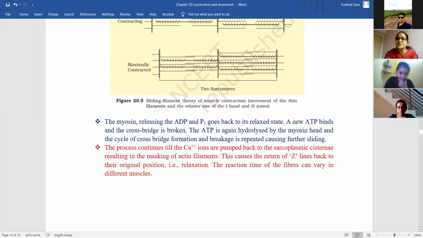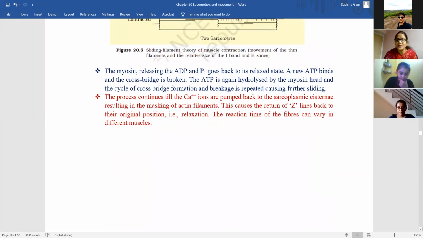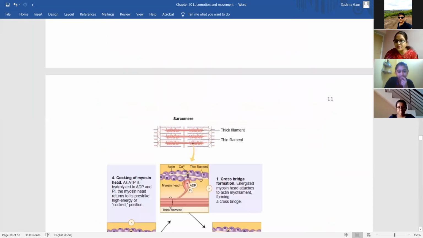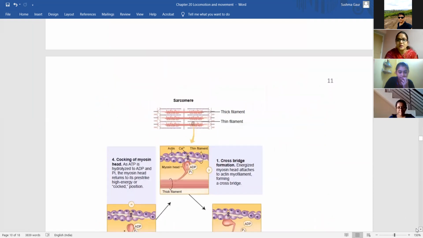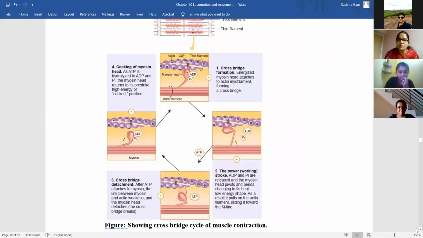Now the myosin binds to the actin for the contraction of muscle. Then what will happen? Let's first see the diagram. That process is known as the cross bridge cycle of muscle contraction. First of all, as I told you in the last diagram also, the myosin along with ATP comes and binds to the actin.